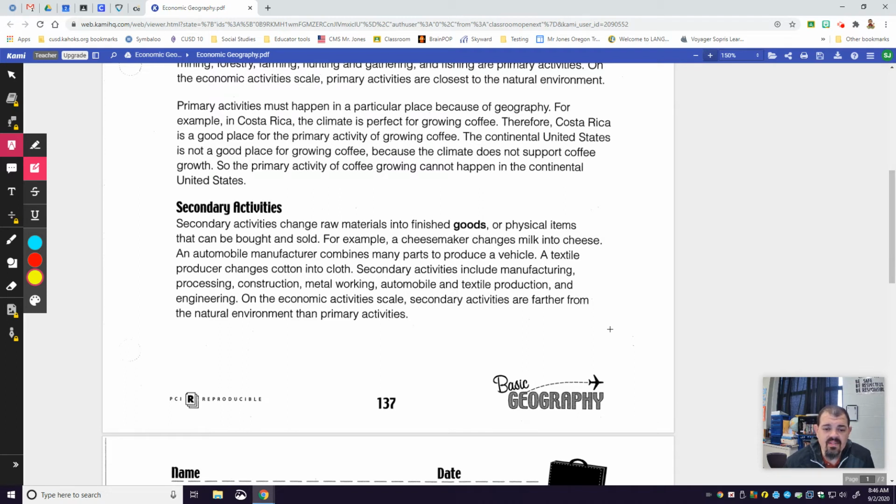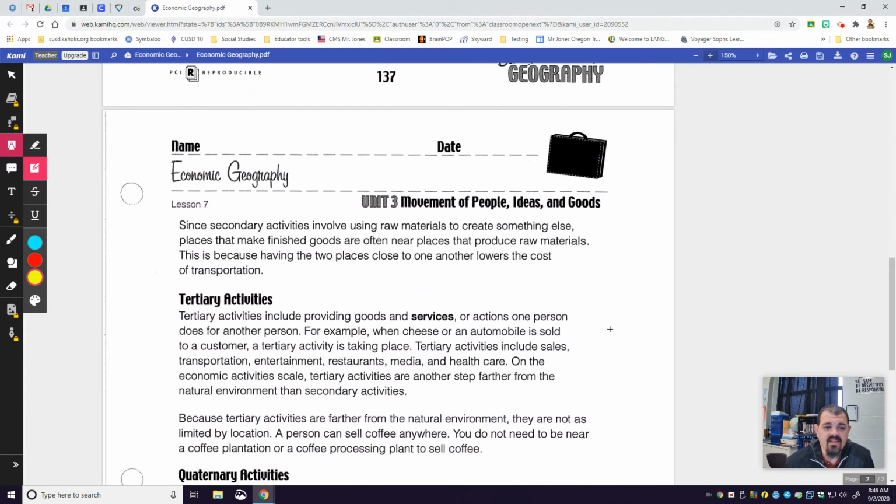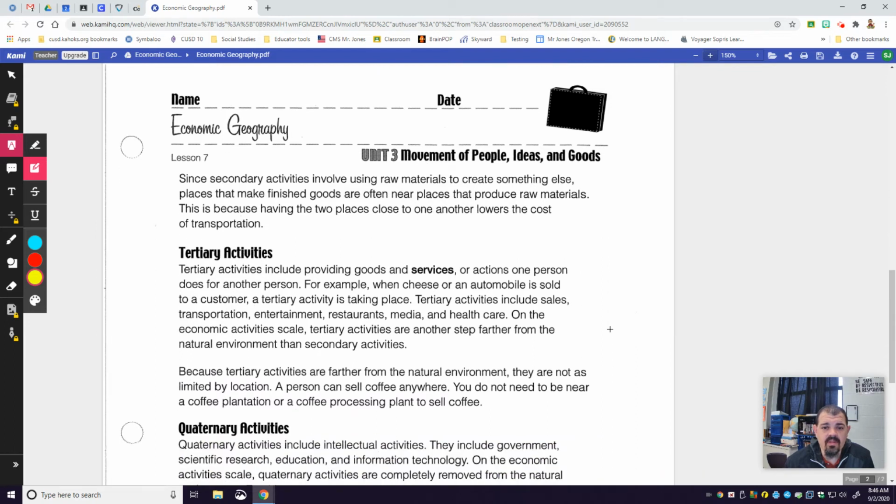On the economic activity scale, secondary activities are farther from the natural environment than primary activities. Since secondary activities involve using raw materials to create something else, places that make finished goods are often near places that produce raw materials. This is because having two places close to one another lowers the cost of transportation.